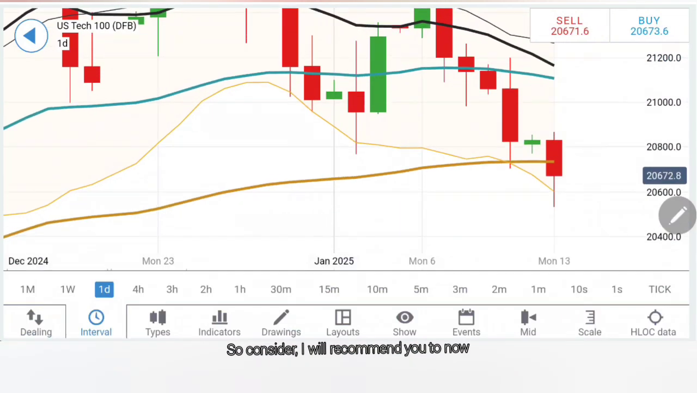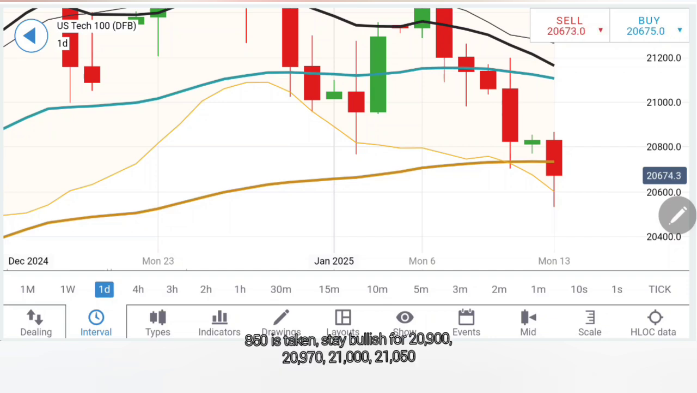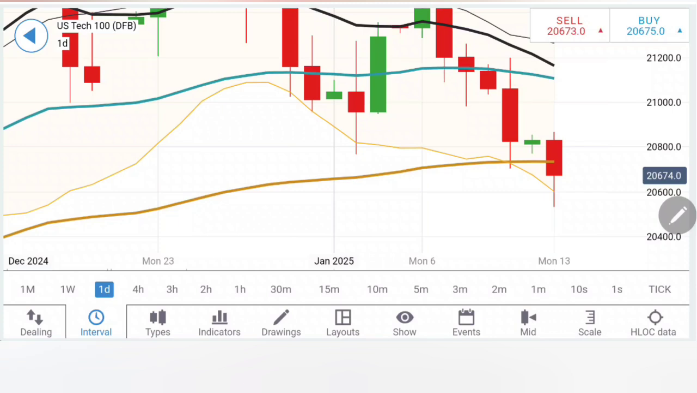So I will recommend you to now buy here at 20,700. Expect 20,747.60 as the first target zone, 20,800 as the next, 20,848.50 as the third. If 20,848.50 is taken, stay bullish for 20,900, 20,970, 21,000, 21,050, and in fact 21,100 plus levels. For it to deliver such a strong move, it needs to have a motivation. Let's see if there is a motivation in Tech 100.